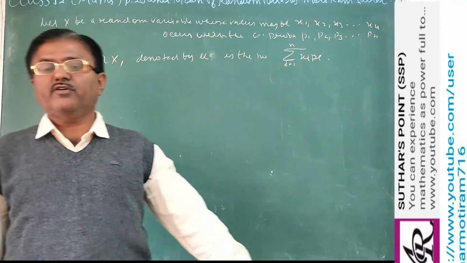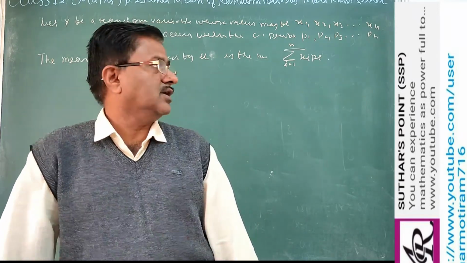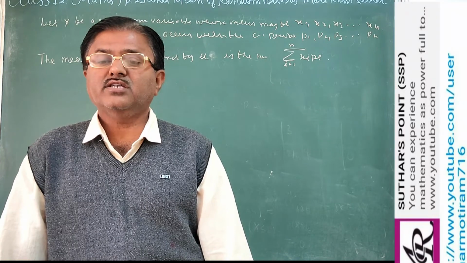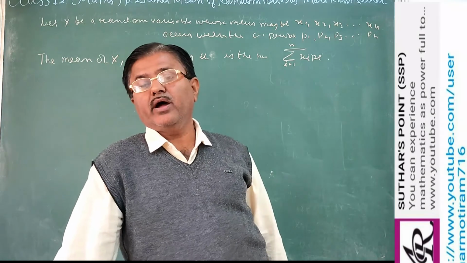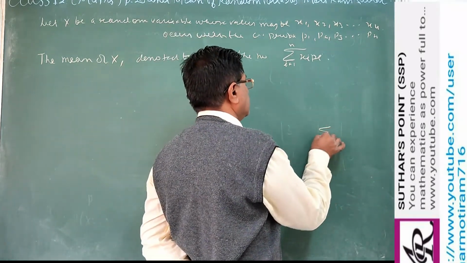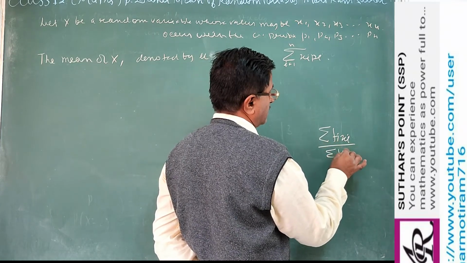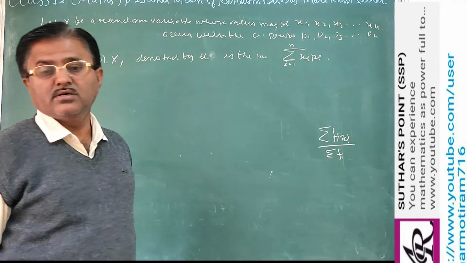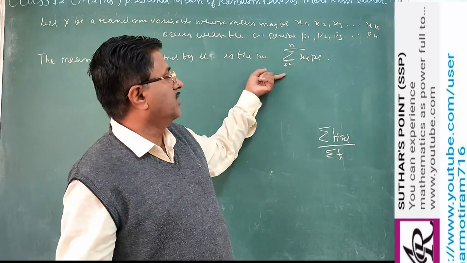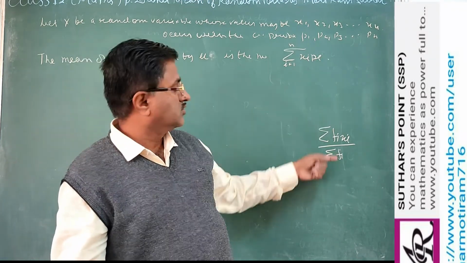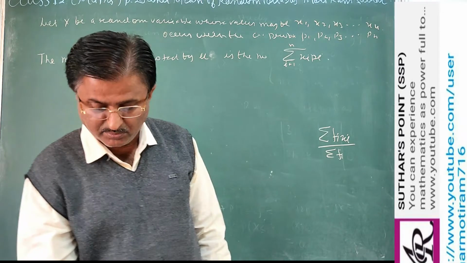Like in the case of frequency distribution, the mean is the sum of fi xi divided by the sum of frequencies. So xi remains the same here, fi is replaced by pi, and the sum of probabilities is 1, so we are not writing the denominator. Directly, summation of xi into pi.